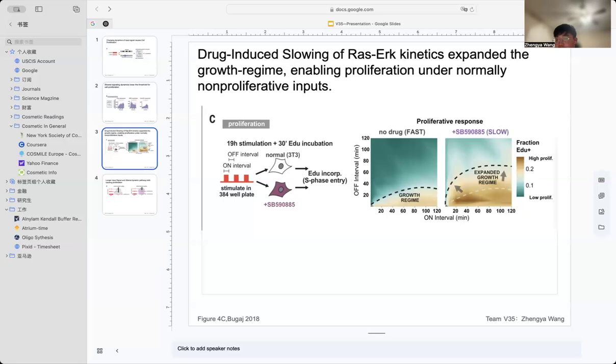Figure 4C demonstrates that not only signal strength, but signal duration and kinetics are critical for determining whether cells enter the cell cycle. The drug SB590885 treated cells become hypersensitive to dynamic signals, responding to inputs that normal cells would simply ignore. This has major implications for disease, especially cancer, where mutations or drugs that alter signaling dynamics may lead to inappropriate proliferation under normal physiological conditions.